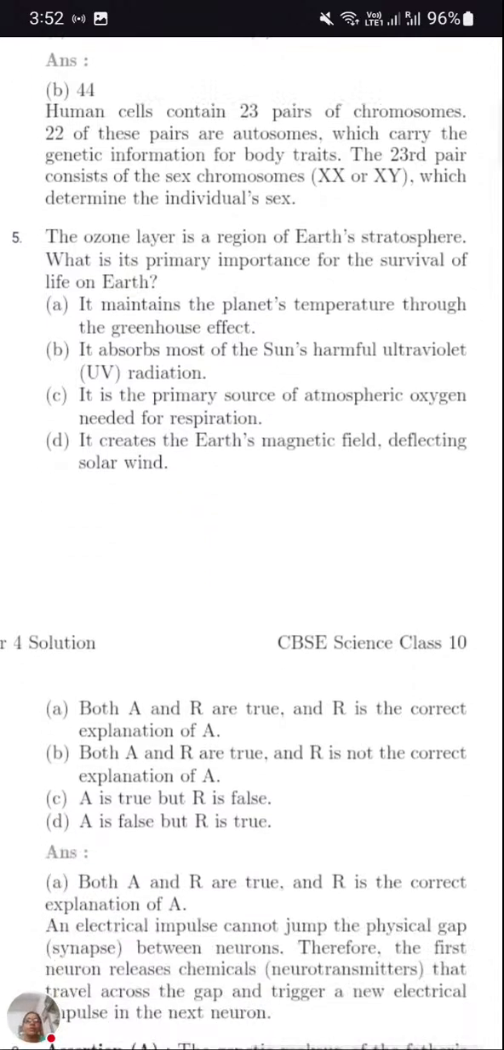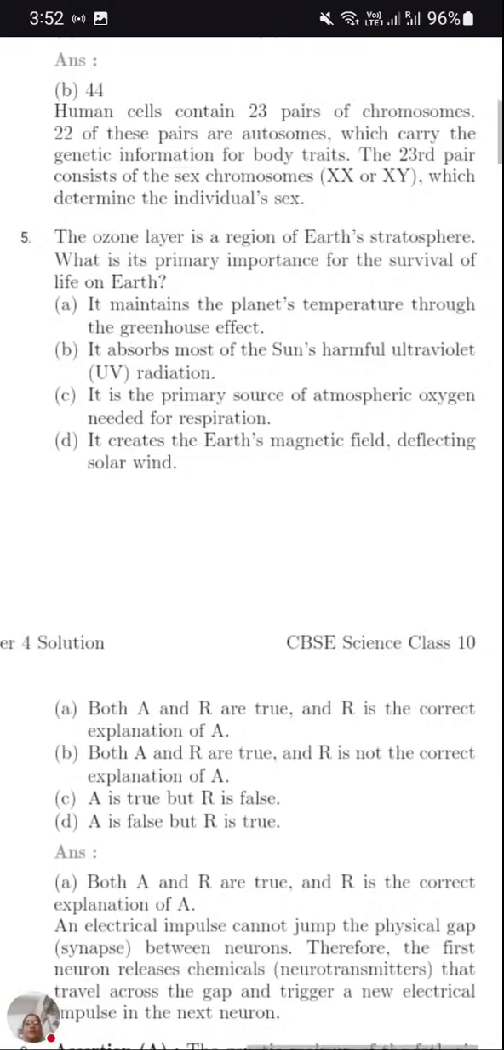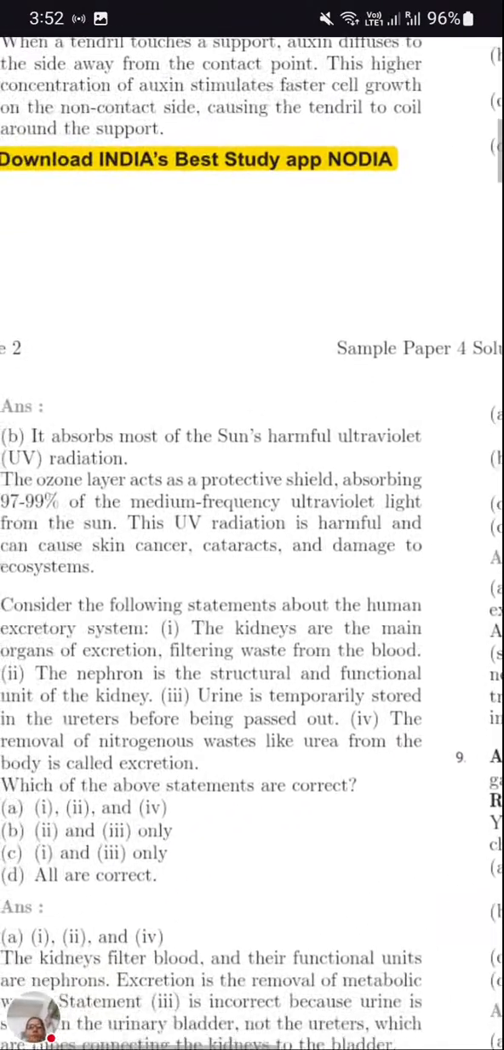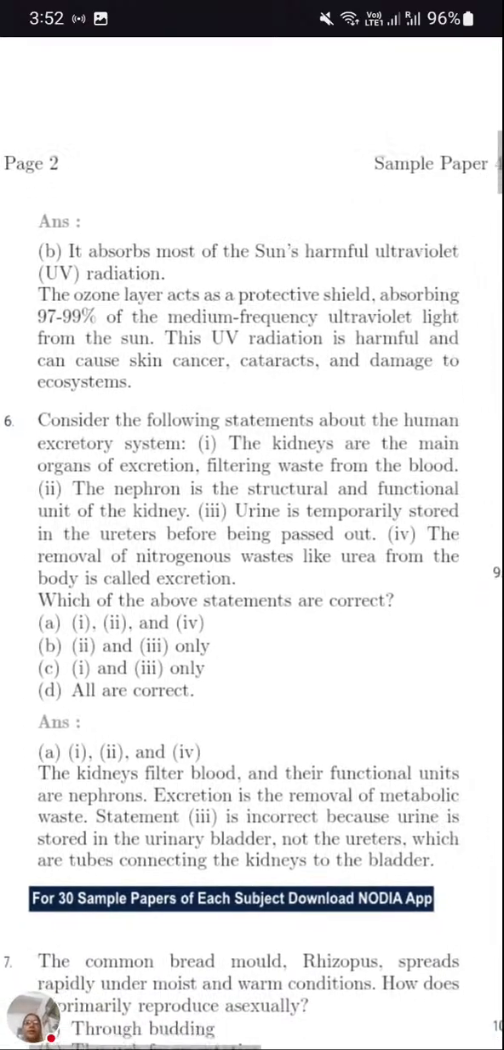Now next question. The ozone layer is a region of Earth's stratosphere. What is its primary importance for the survival of life on Earth? So what is the main function of the ozone layer? It protects from ultraviolet radiation. It absorbs most of the sun's harmful ultraviolet radiation. So option B is the correct answer. Not wasting time on this question, as you are all already familiar with the ozone layer which protects from ultraviolet radiation.